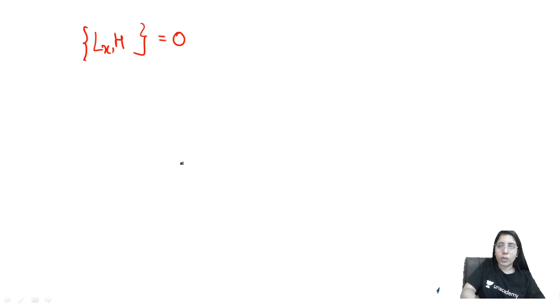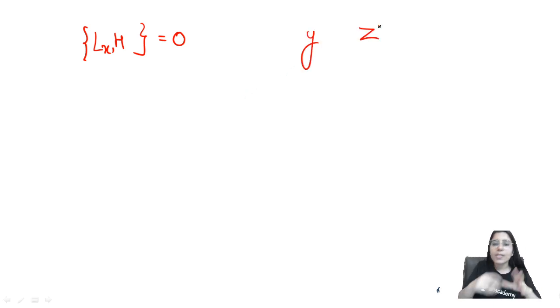So as per the detailed method, you can check different components of angular momentum, like Lx, with the Hamiltonian, whether it is giving you 0 or not. Now the point is, what is this Lx? Lx is the x component of angular momentum. What will be its value in terms of the position coordinates and the momentum coordinates? After x, in cyclic order, you are going to have y and z. In sequence you need to consider. Then the corresponding momenta will be px, py and pz.